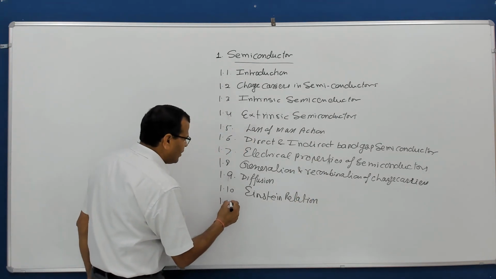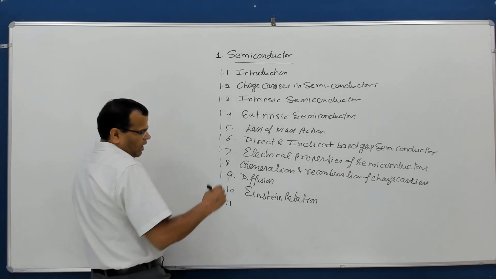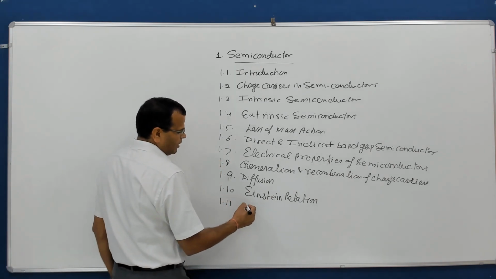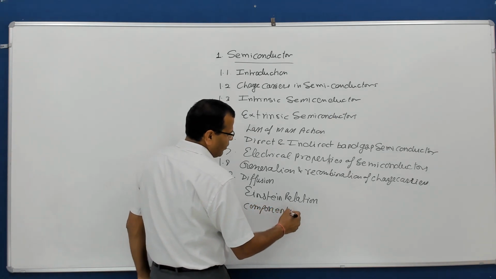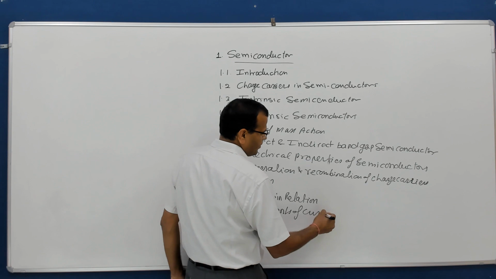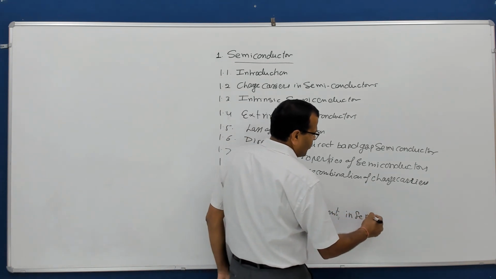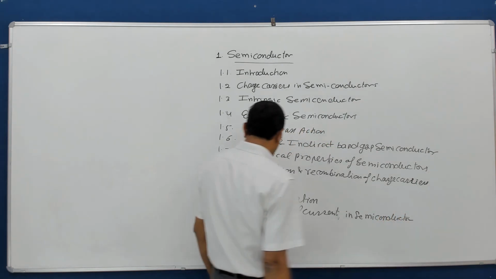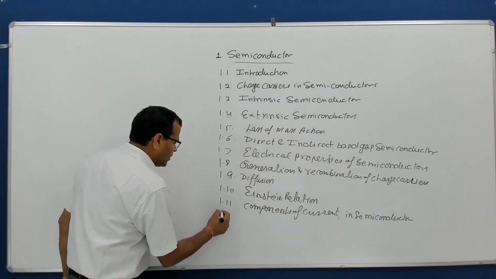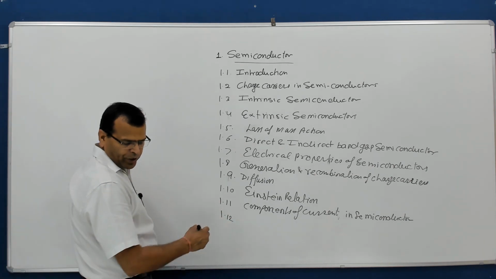Then after Einstein, we will talk about components of current in semiconductor. Then after this we will talk about the continuity equation.